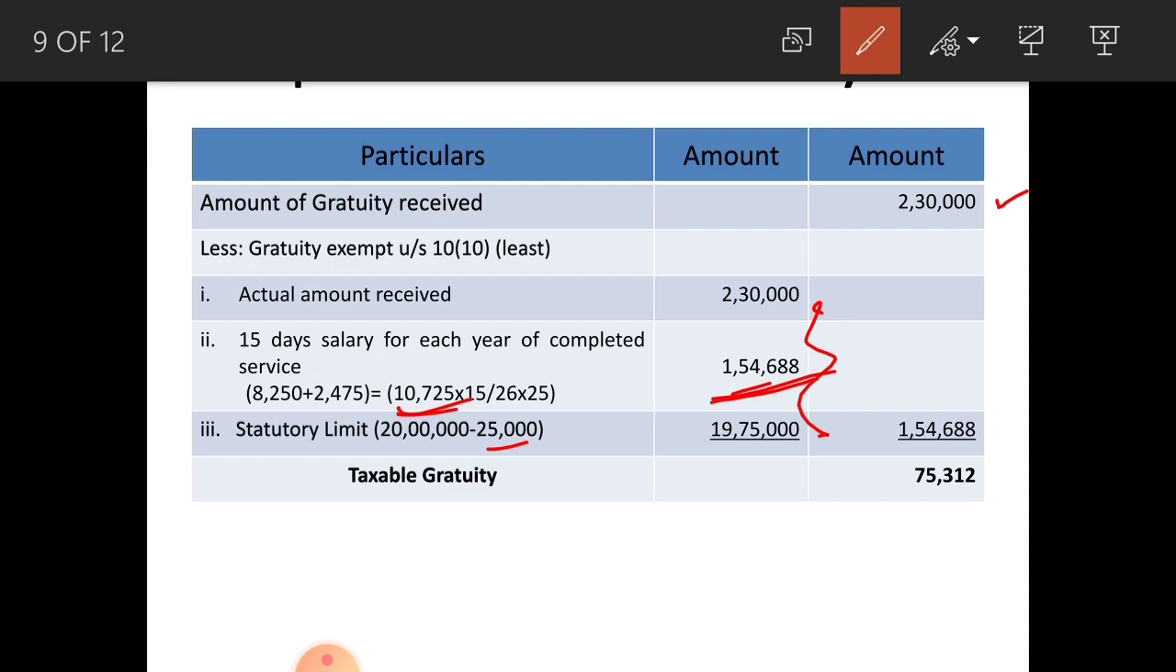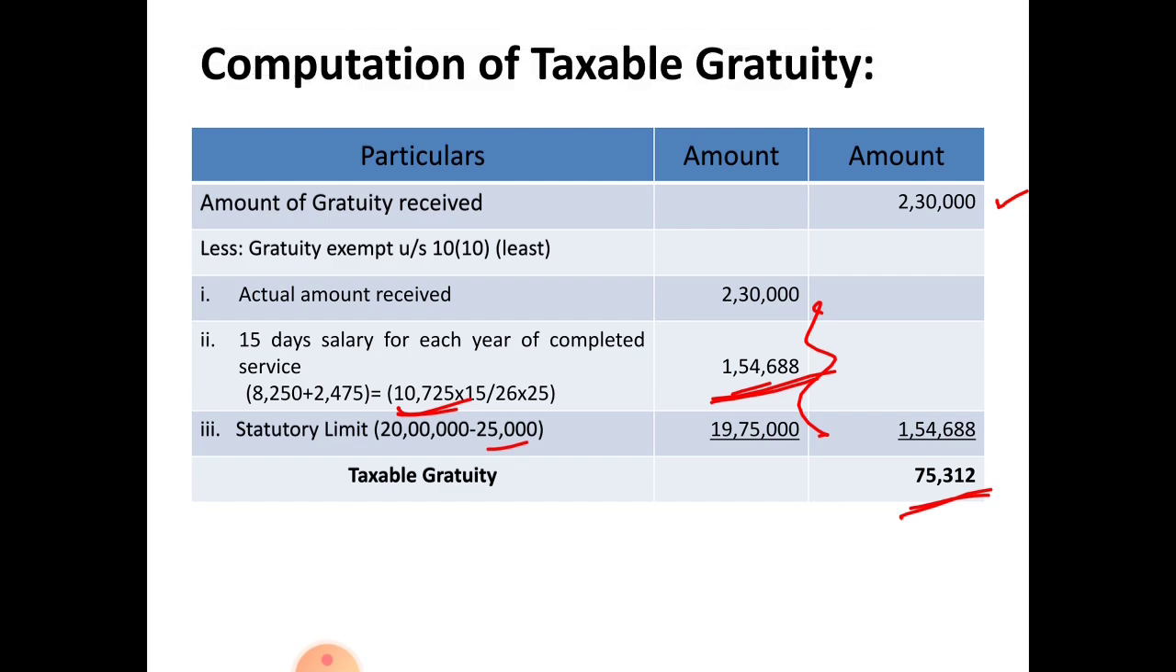1,54,688. When you deduct this amount from actual amount of gratuity received, you get taxable gratuity as 75,312 rupees. Here exempted amount of gratuity from this 2,30,000 is 1,54,688. On remaining 75,312 rupees he must pay tax. So this is covered under Payment of Gratuity Act.